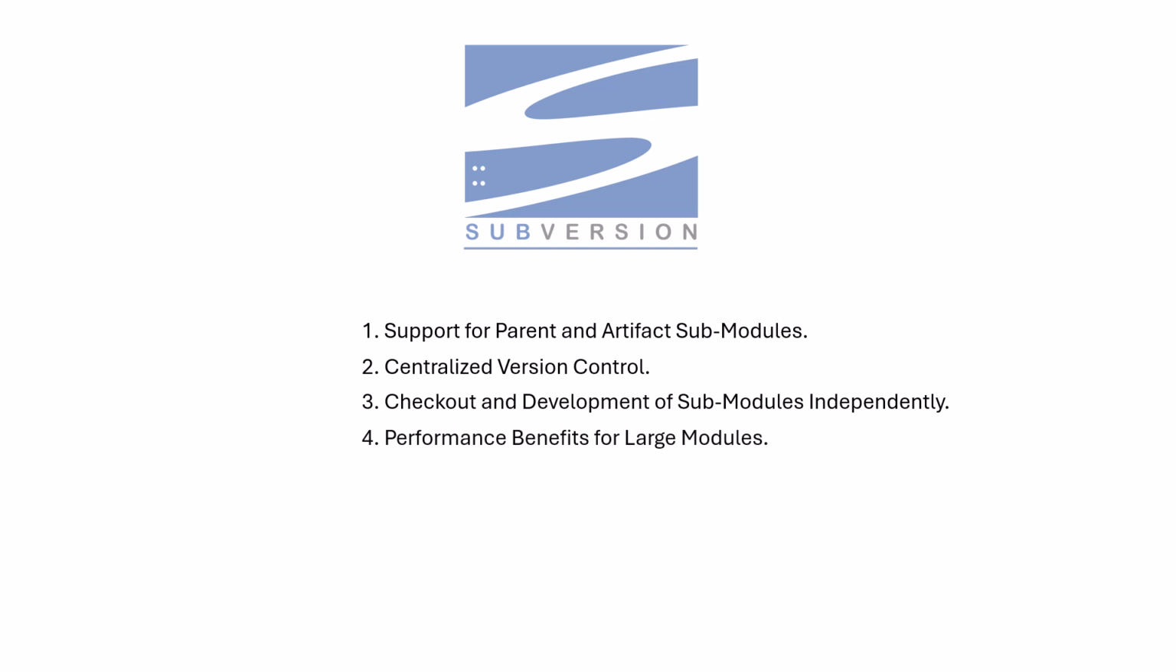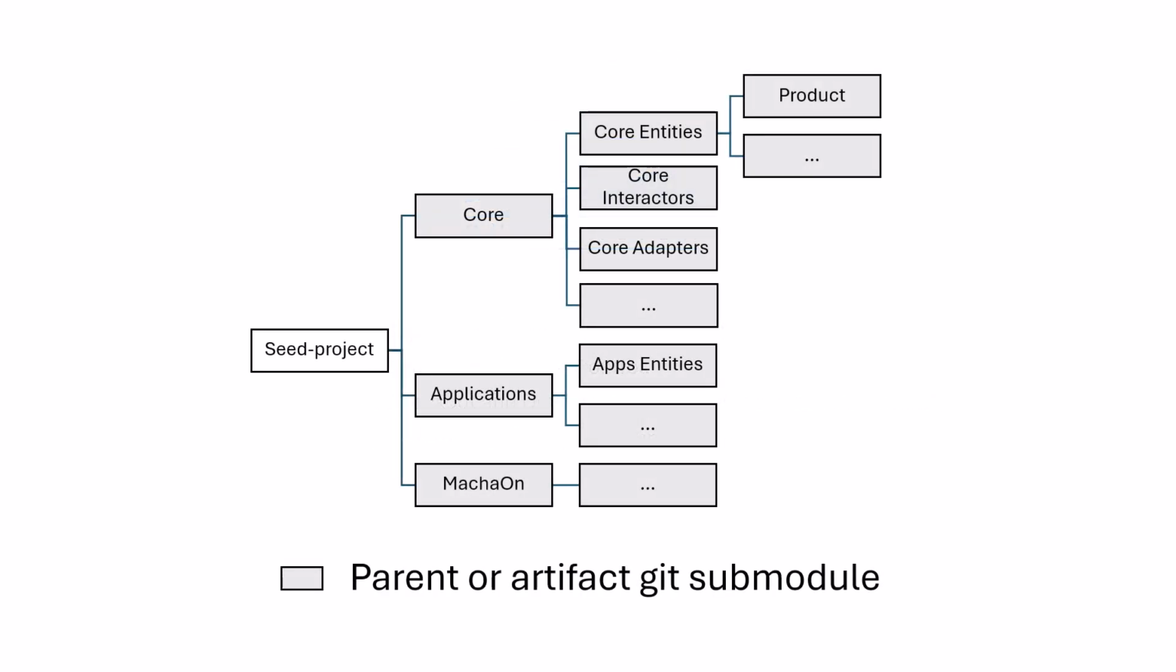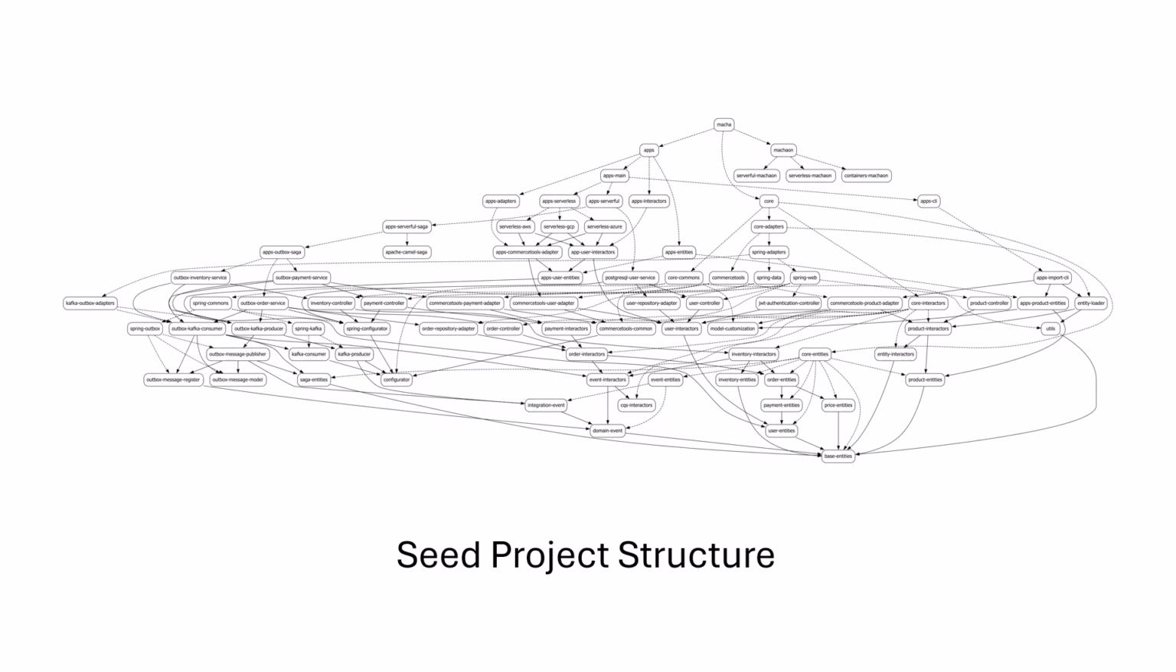4. Performance benefits for large modules. Seed projects often involve large and interdependent submodules. SVN performs well with these structures, offering straightforward branching and tagging, and reducing complexity when dealing with deep module hierarchies. Technically, it's possible to use Git with multiple submodules in place of SVN. But here's the reality. Using Git to manage a large, hierarchical seed project with many submodules adds significant complexity to support and maintain. Keeping dependencies aligned and avoiding conflicts between submodule branches can quickly become time-consuming and error-prone.